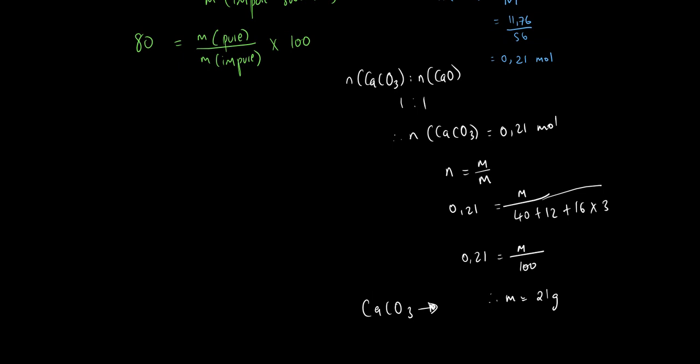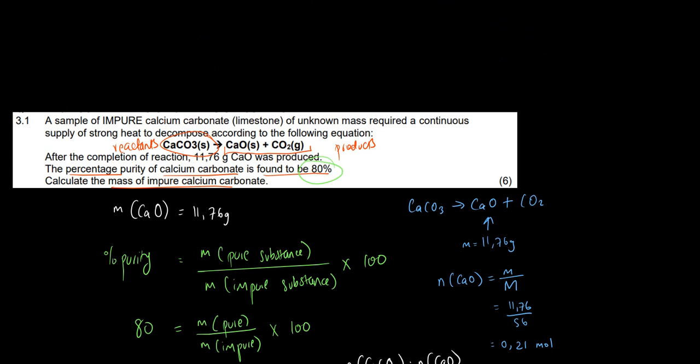The one we just calculated, is it for the pure or the impure calcium carbonate? The pure. Why the pure substance?